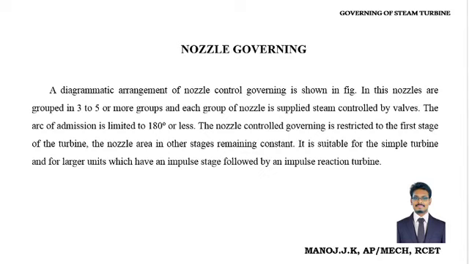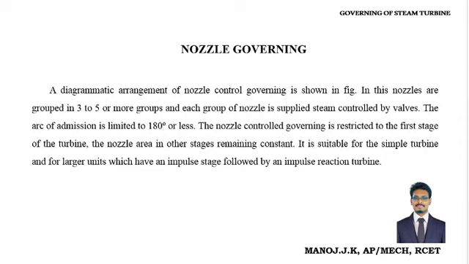Here, I have given all the details of nozzle governing. In this, as I already mentioned, three to five or more groups of nozzles will be there, which supply the steam. The arc of admission is limited to 180 degrees. That is very, very important. The arc of admission, in the sense, the limit of the nozzle filling is up to 180 degrees alone, 180 or less. More than 180 degrees is not possible.